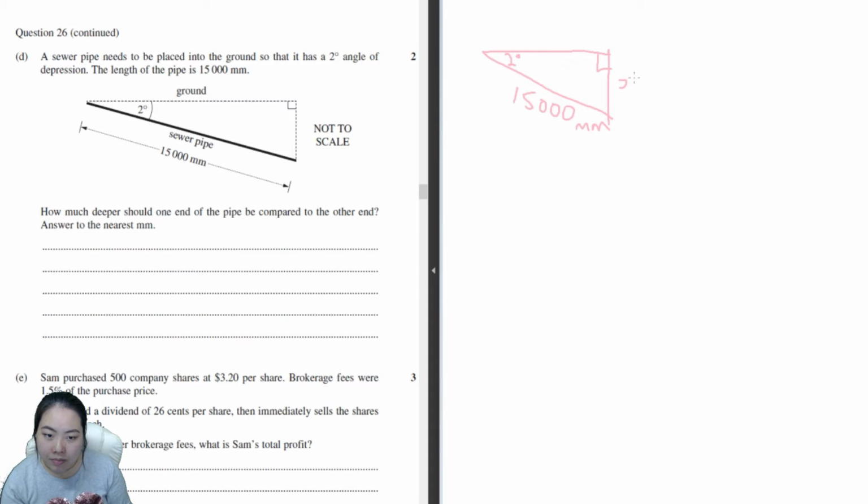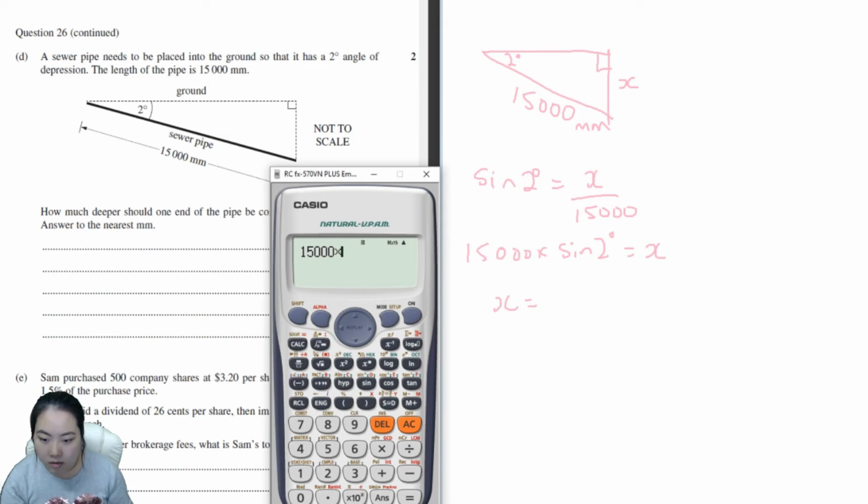And we are looking for this one here. That is opposite. That is hypotenuse. We're using sine. Sine 2 degrees is equal to opposite over hypotenuse. And then we just times 15,000 on both sides. We have 523.4924... To the nearest millimeter is 523 millimeters.